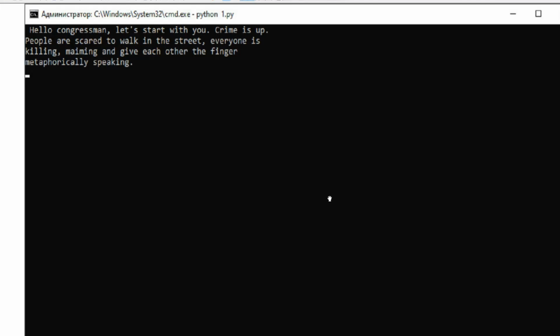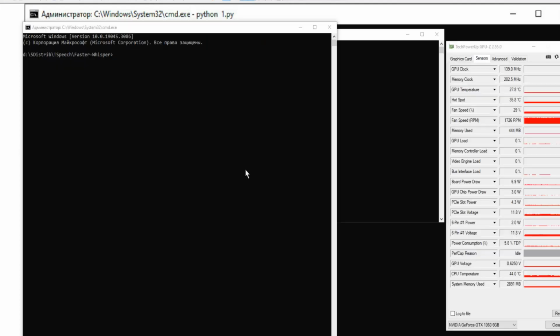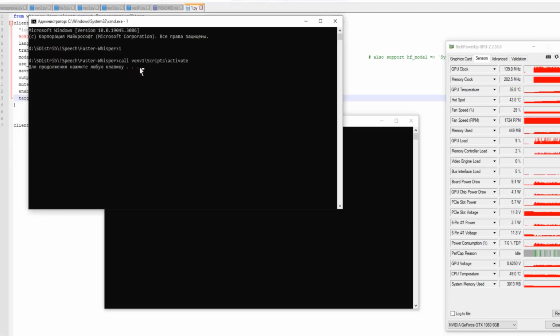First, let's check the operation of Faster Whisper. Faster Whisper is working fine, and after this I ran it again for the Whisper Live server and client. Now let's see how it all works. I'm running two command lines, and in each one I activate the virtual environment where we are working.